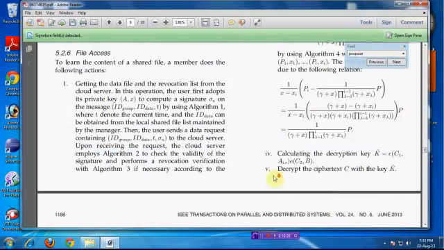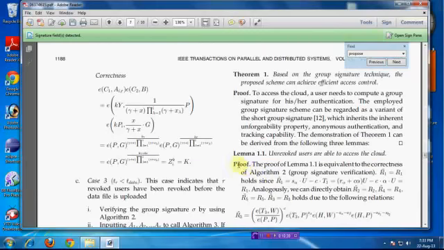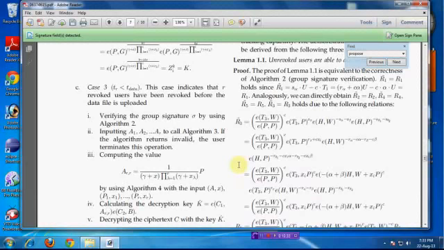Now, the group manager has permission to block and revoke users, because if a user shows any misbehavior, only the group manager revokes that user and file. Group members do not have permission to revoke, because only the group manager has administration permission. So the group manager only revokes the user or revokes the files.